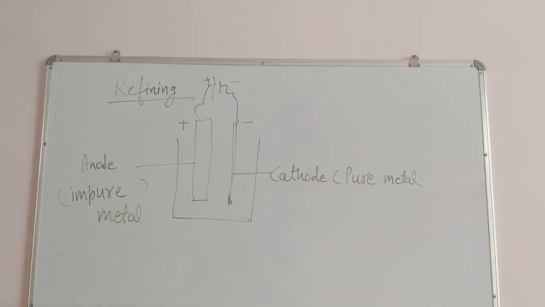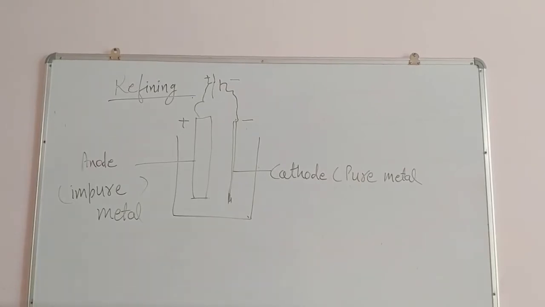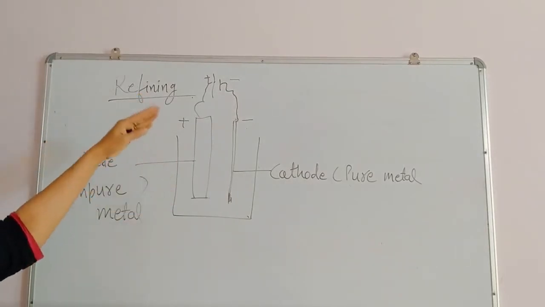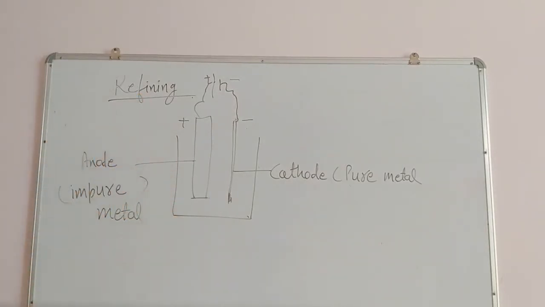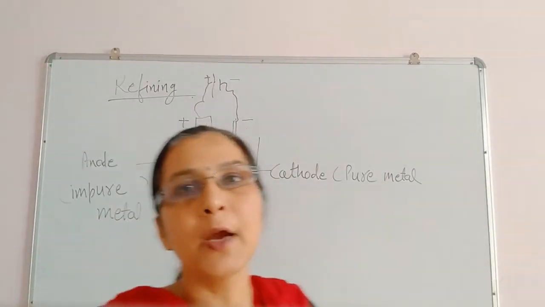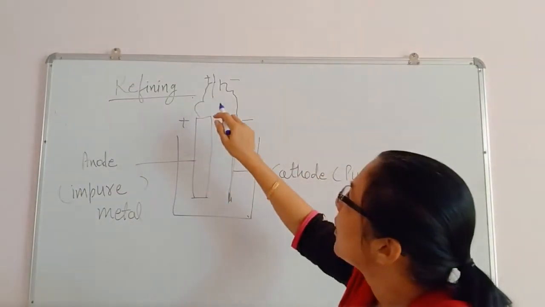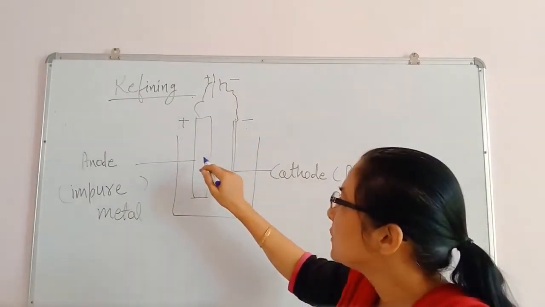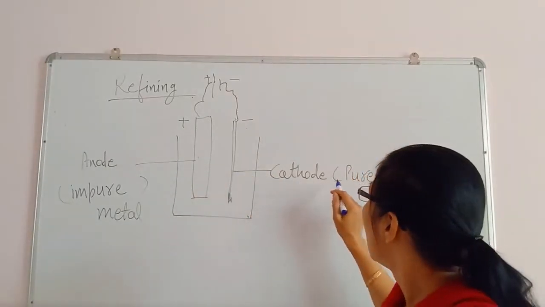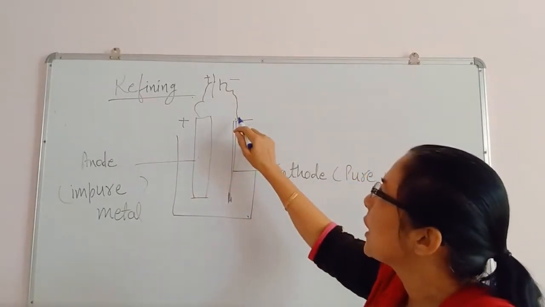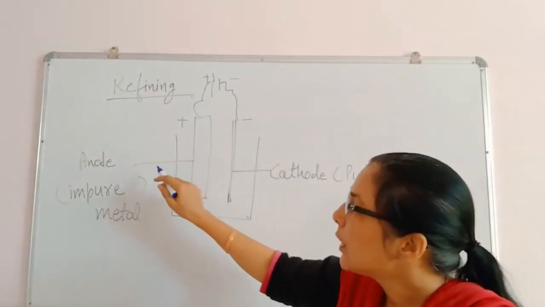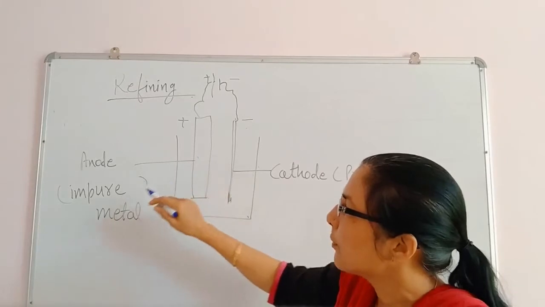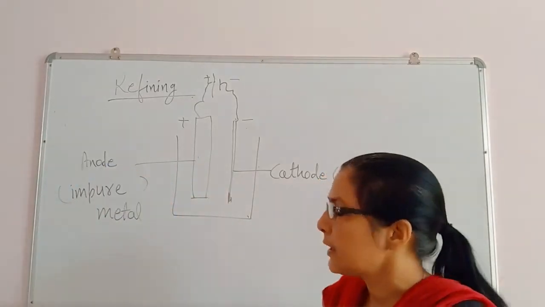Now we will continue with the refining. In anodizing we'll do the same apparatus setup. First we are doing refining. In the refining, we will take one thick plate of pure metal and one thin plate of pure metal, connected with the negative terminal. Now we will take one plate made up of impure metal, which will act as anode.